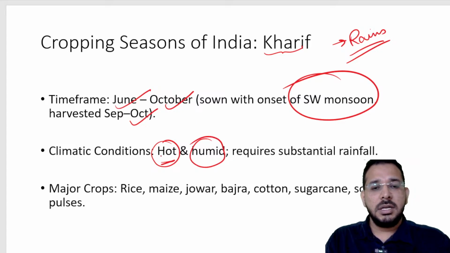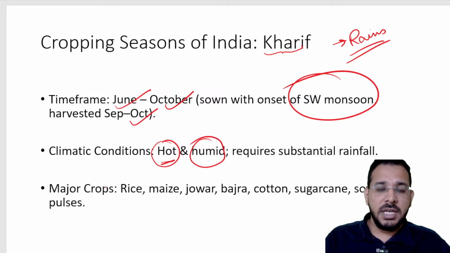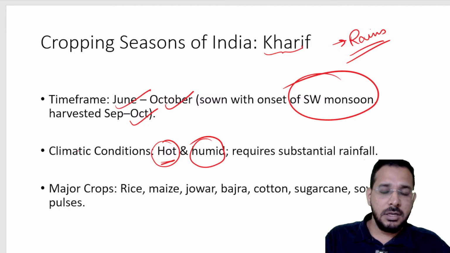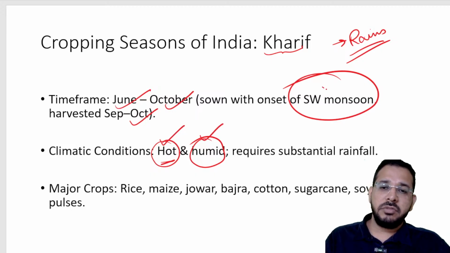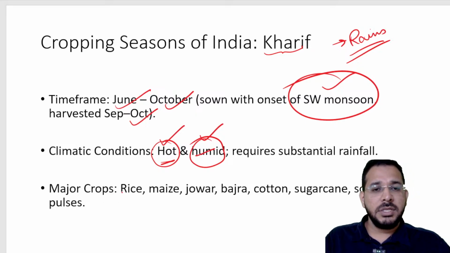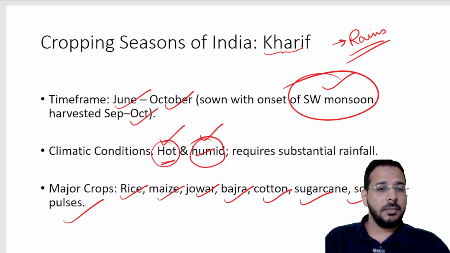Hot because the sun is in the northern hemisphere, over the Tropic of Cancer or near it, because of which we have a hot climate. Then because of the southwest monsoon we have hot humid conditions. Major crops grown in Kharif season are rice, maize, jowar, bajra, cotton, sugarcane, soybean, pulses.